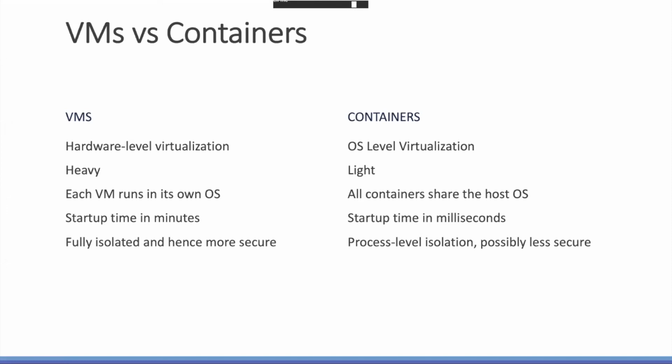Otherwise, if you don't do anything, it may be less secure, because each container can talk to each other, since they share the operating system. We'll see that in action when we come to more details, and how Kubernetes also helps in securing containers.